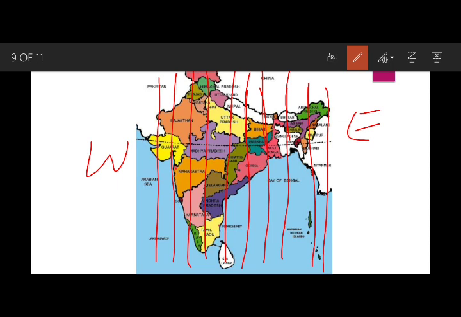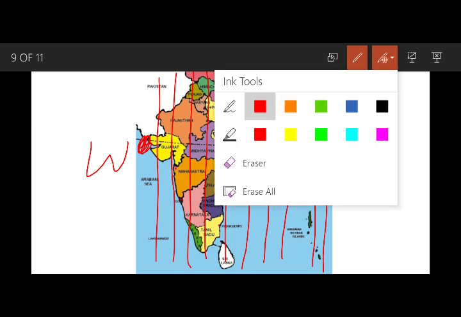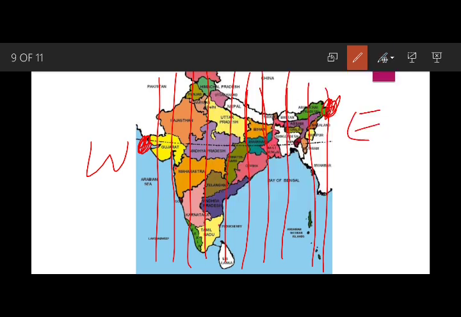But if we talk about local timing, 30 meridians means there must be so many local times in India. So what is the difference between the timing of Gujarat and Arunachal Pradesh? Any idea? It's about 2 hours. There is a time difference between Gujarat and Arunachal Pradesh in the same country I am talking about.